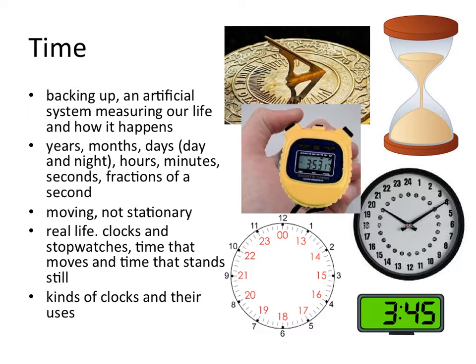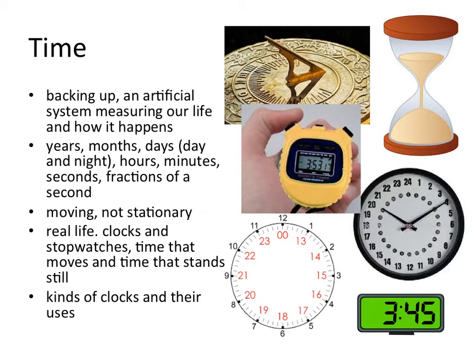This can be done by having students watch a clock. We can have them tick away and count the seconds. We can ask them to sit quietly for 1 minute. We can ask them to measure things. How many of these things can we do in a minute, so that they understand that time is moving? Working with stopwatches is another thing that very young students love to do. Let's all stand up and do 10 jumping jacks, and let's count. We'll start our stopwatches and we'll see how many seconds it takes us to do 10 jumping jacks. Again, we're measuring the moving part of time.